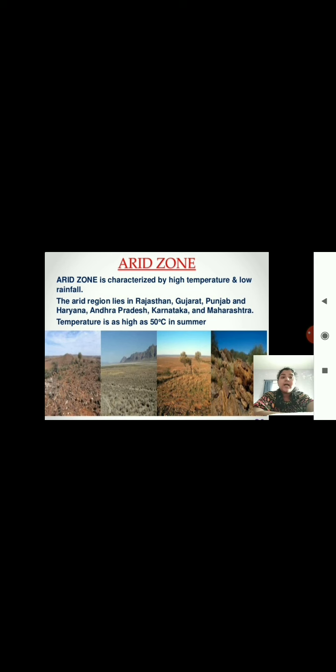Next we have the arid zone. The arid zone is characterized by high temperature and low rainfall. Examples we have are Rajasthan, Gujarat, Punjab and Haryana, Andhra Pradesh, Karnataka and Maharashtra also. Not all parts of Maharashtra, just the eastern part of Maharashtra, which does not have a seashore along it, is arid. The atmosphere over there is dry.